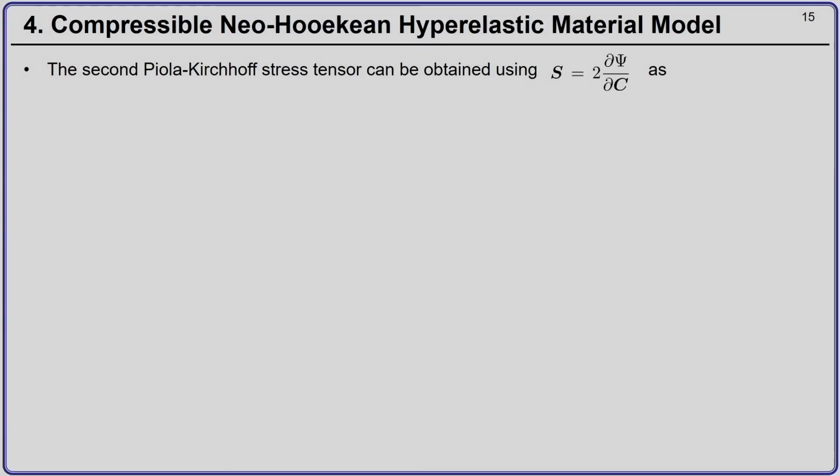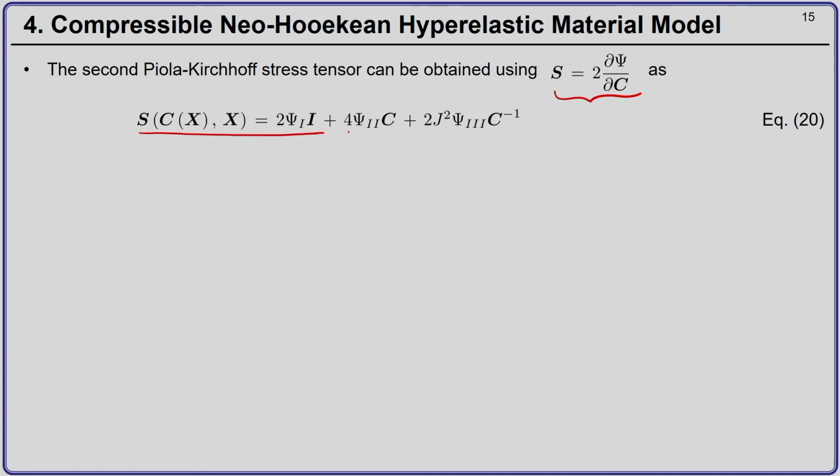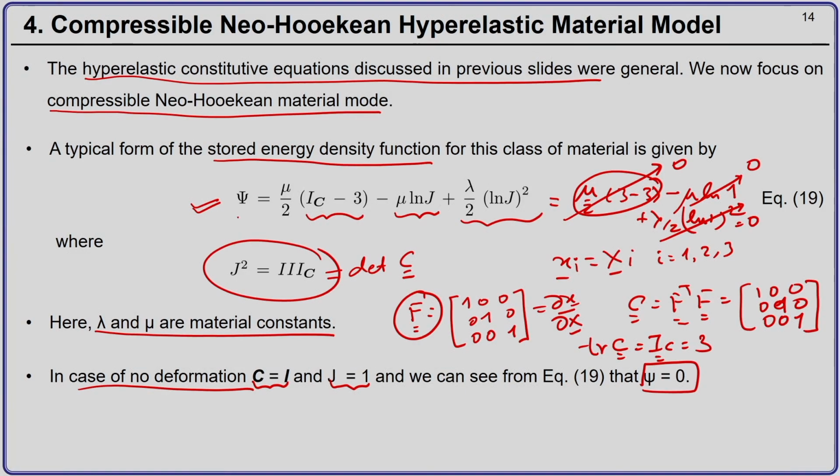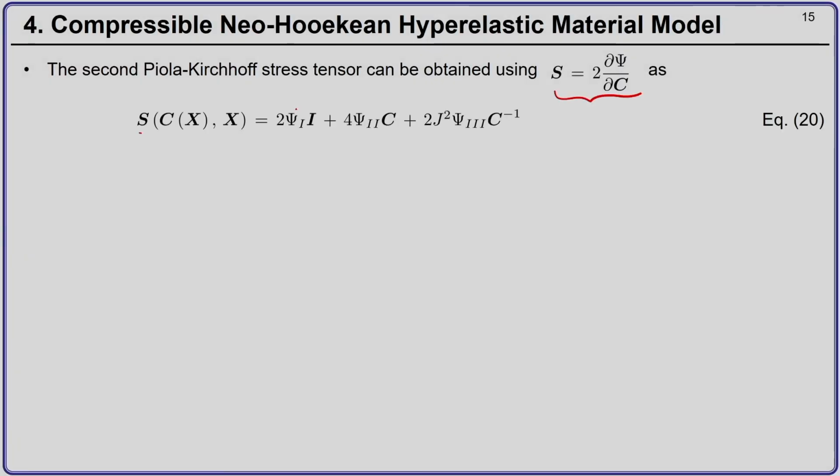Now, the second Piola-Kirchhoff stress tensor is nothing but S equal to 2 del psi by del C, and S we have already derived as 2 psi_1 into I plus 4 psi_2 into C plus 2 J squared psi_3 into C inverse. And now, we have our explicit expression for psi. Therefore, we can compute psi_1, psi_2 and psi_3. So, let us do it.